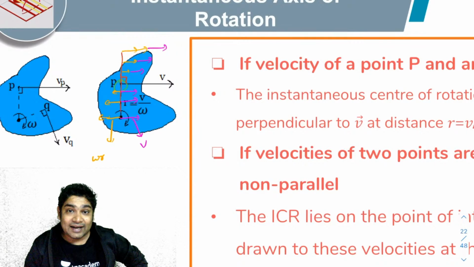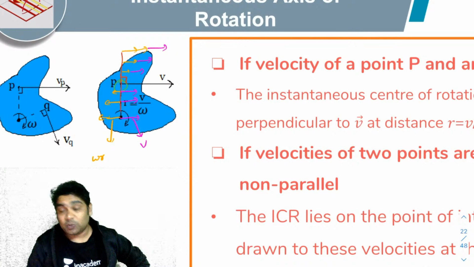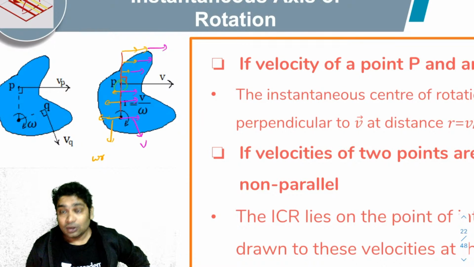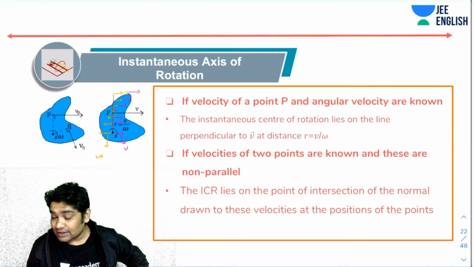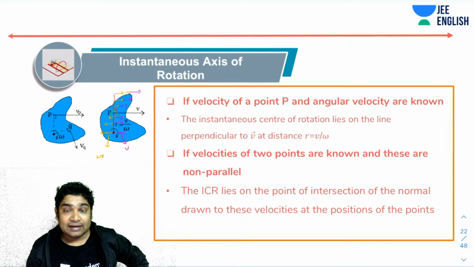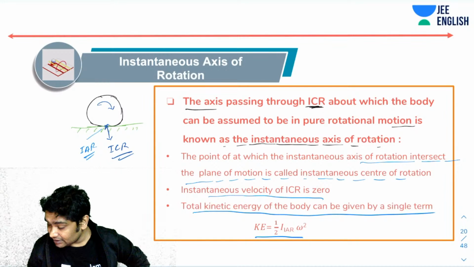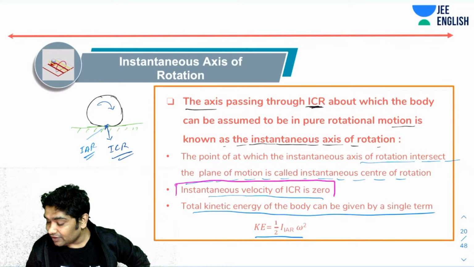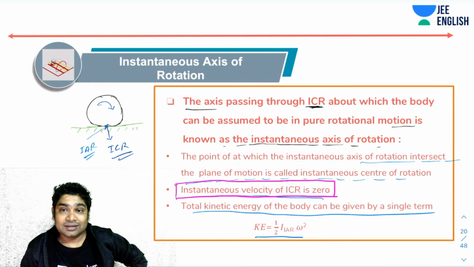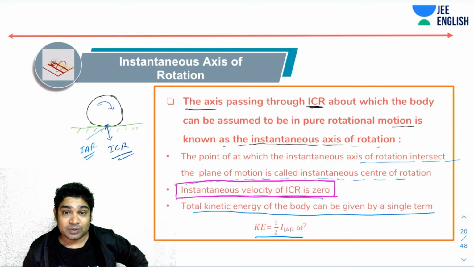This is v. So the net sum of this becomes zero, and this point will behave like the ICR. Okay, note this, that the ICR is always at rest instantaneously. We have talked about this, right? The instantaneous velocity of the ICR is zero. This is very, very important. This is how you identify the ICRs: the instantaneous velocity of the ICR must be zero.